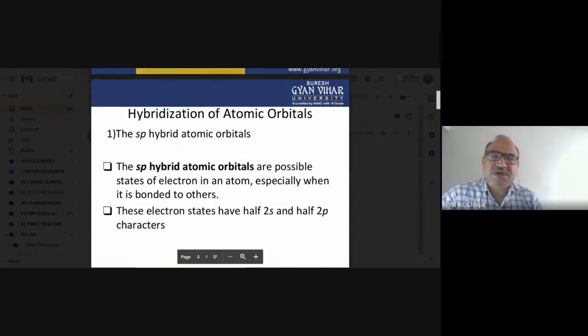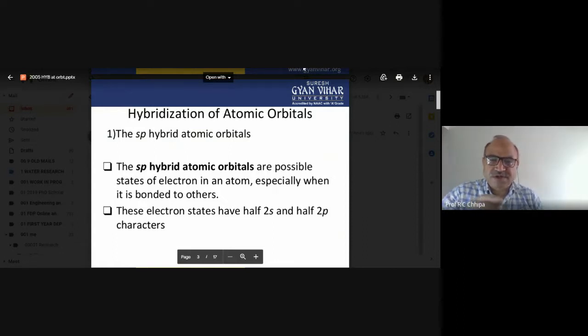This is the case where different atomic orbitals mix with each other, and here it is very simple: s and p. The hybridization process is sp hybridization, and the orbitals generated are hybrid orbitals.